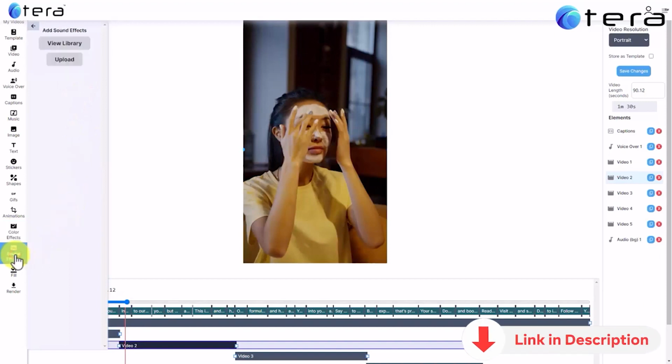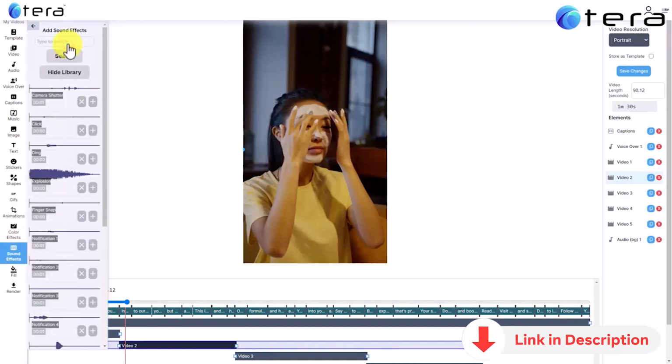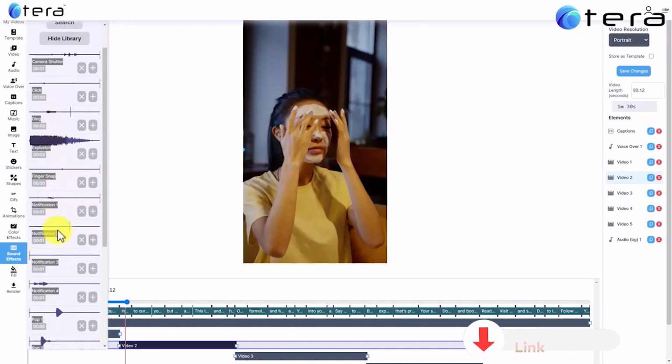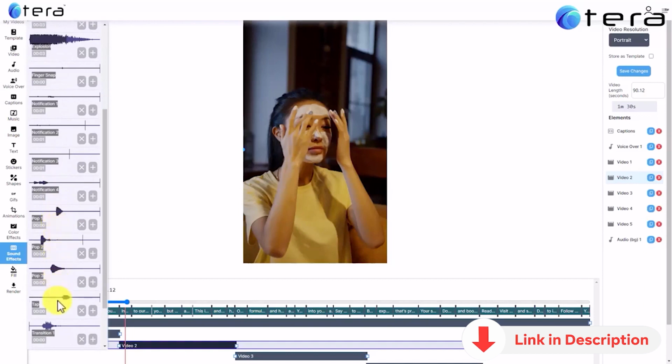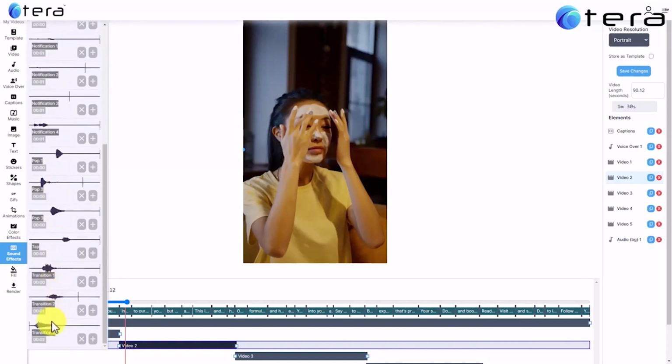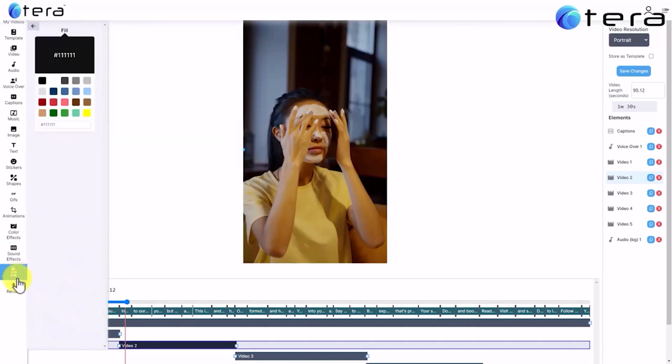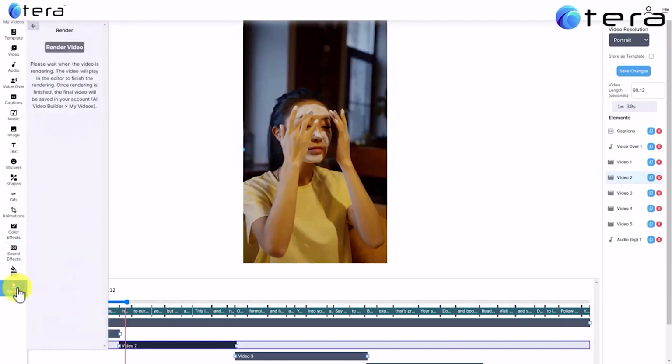Text, sound effects. Color fills. And once your video is done, you can simply click on the render button, and you can then sit and relax while Tera creates your awesome Instagram feed video in just minutes.